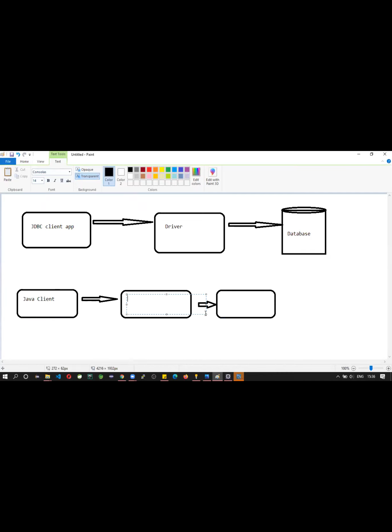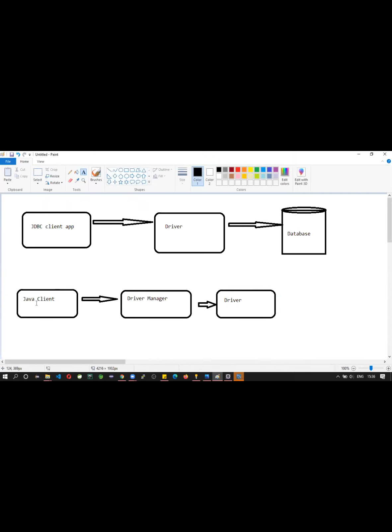This is Java client, this is driver manager, and this is driver. Okay, Java client will interact with the driver manager, right? As we discussed earlier, a driver manager is a helper class which will find the driver and establish a connection between our application and database.